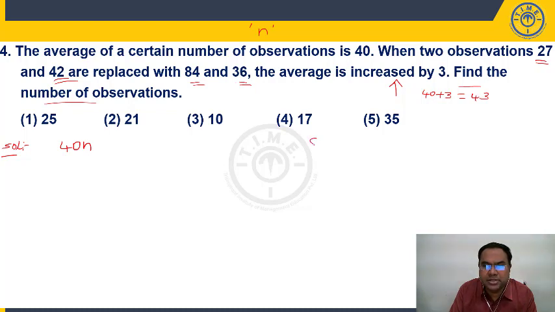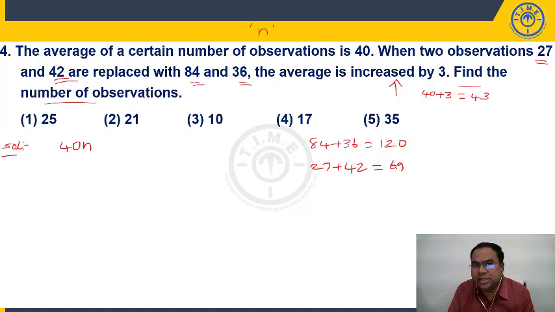So what is 84 plus 36 total? 120. 27 plus 42, how much? 69. So I am removing these two and replacing with this number. So instead of 69, I am removing the sum of these two numbers and replacing with 120. So how much extra am I carrying to the group? 51 extra I am carrying to the group.